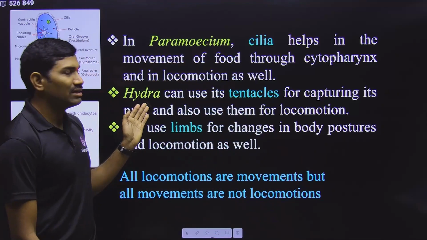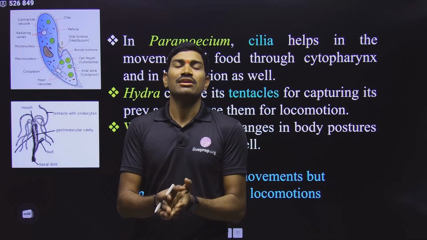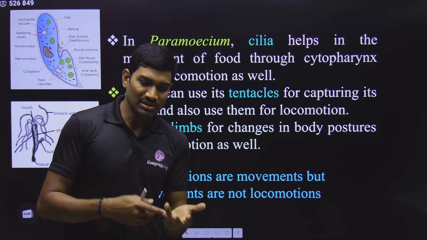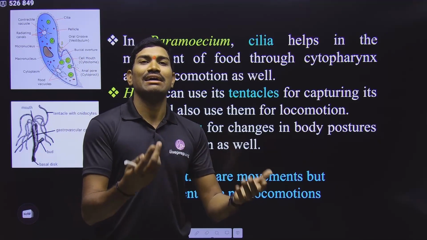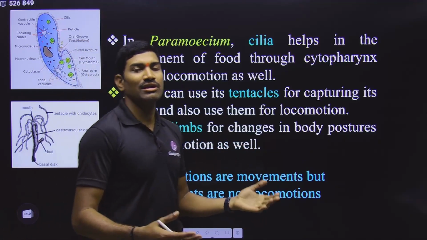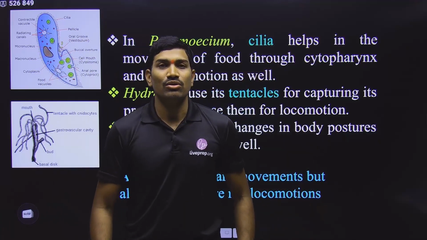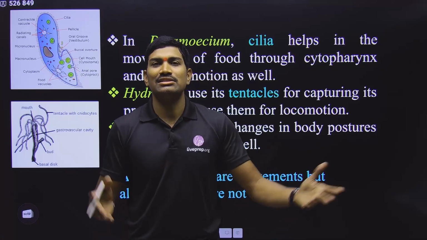In the same way they are talking about the hydra. In the case of hydra, it has tentacles. Now these tentacles are used for locomotion anyhow. Not only this, these tentacles are also used to capture the prey. So in this way it is having different roles. And in the case of human beings, if you're talking about the limbs, mainly the lower limbs, legs, with the help of these limbs we can change our body posture.